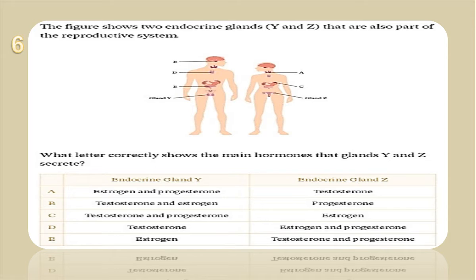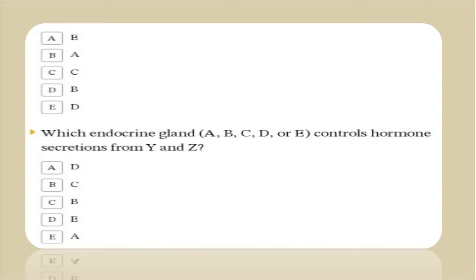Okay, let's see the question. We want the choices A, B, C, D, or E. We have the choices for what Y and what Z are. The answer here will be D, as in Y, in the male, we have the testosterone hormone, and in the female, we have estrogen and progesterone in the drawing.